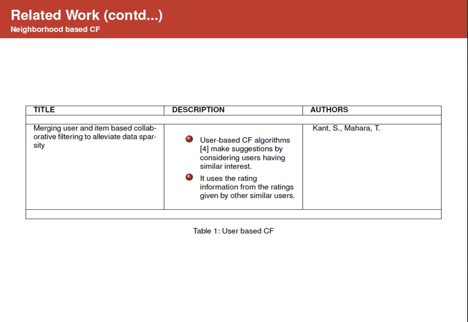Neighborhood-based CF uses the behavior of other users to know what the current user might like. Coming to user-based CF, it makes suggestions by considering users that have similar interests. So the rating information from the ratings given by similar users is used for making predictions.